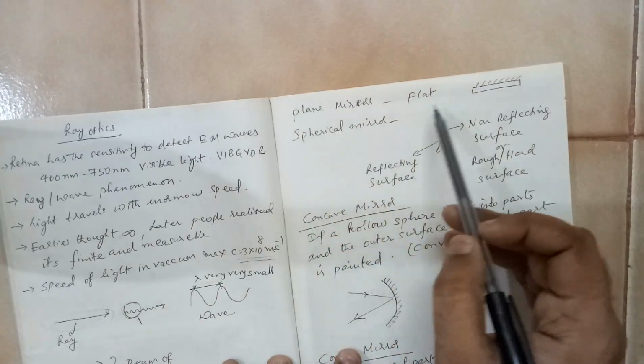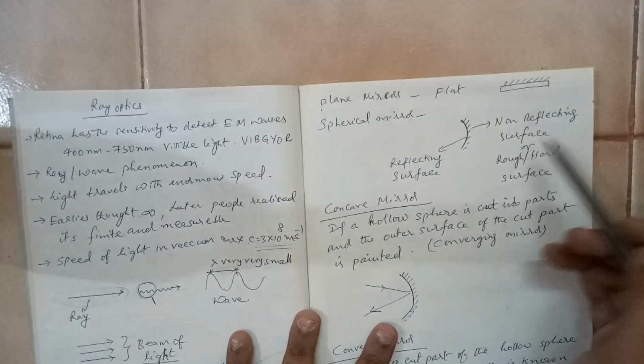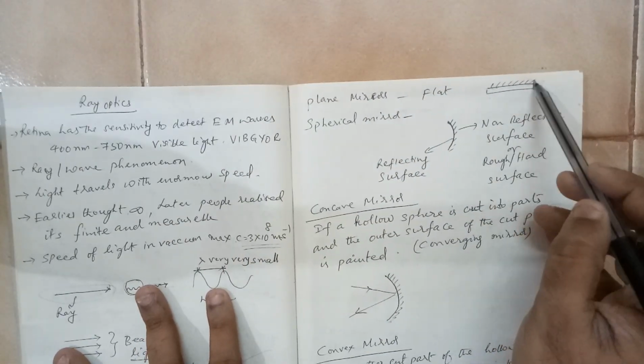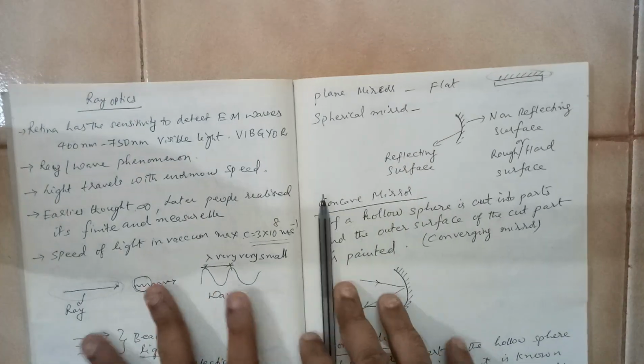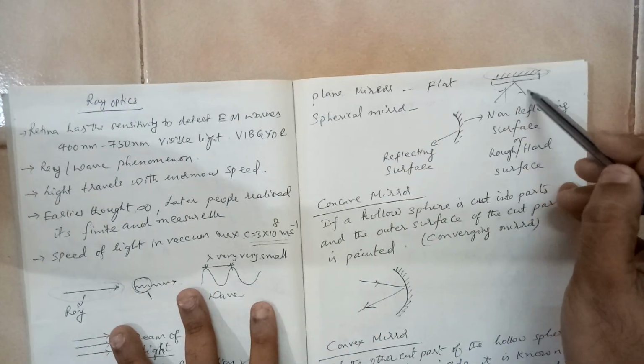So we have a plane mirror which is a flat surface. It has got one reflecting surface, and another hard surface. The hard or rough surface is shown with this symbol. So this is the reflecting surface. That means if light is falling like this, it will reflect.